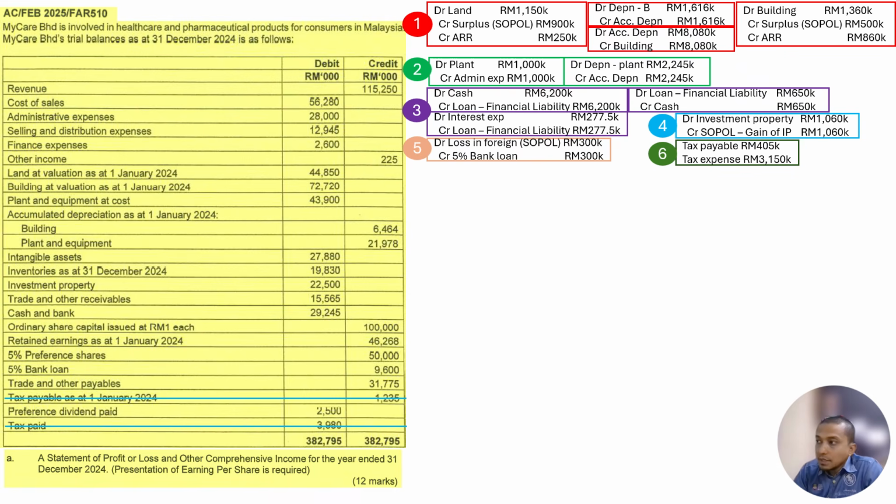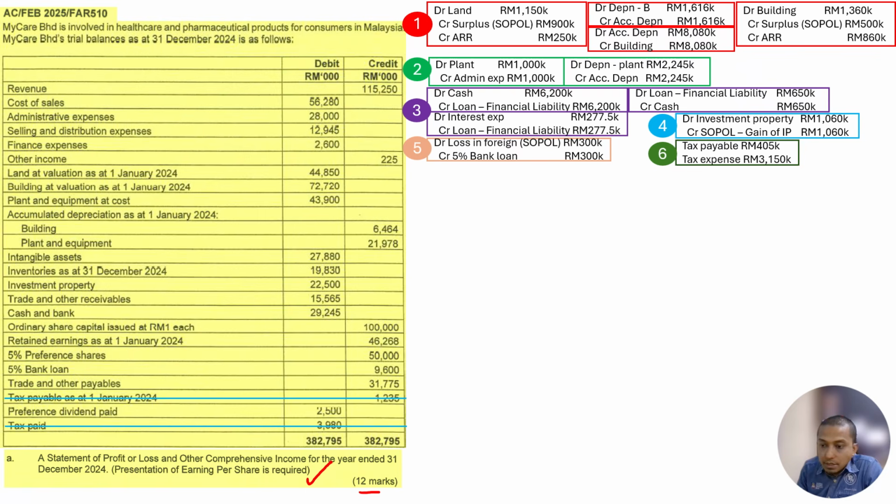Okay, so I just take all the adjustments from notes number 1 until notes number 6 and I put them here, because I want to show you how I cancel and how I do it. Right. So first, what the question asks you to do is a SOPL. This one is 12 marks. So SOPL, again, this is a statement.